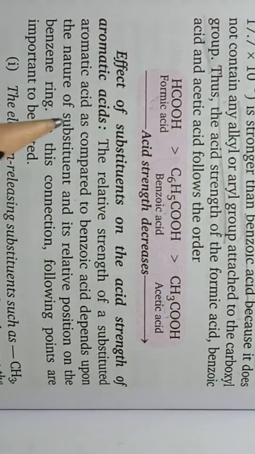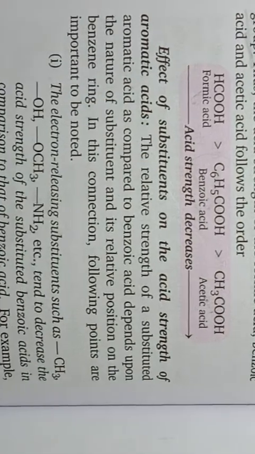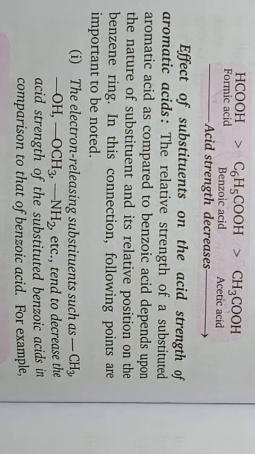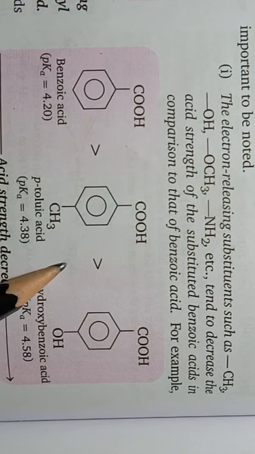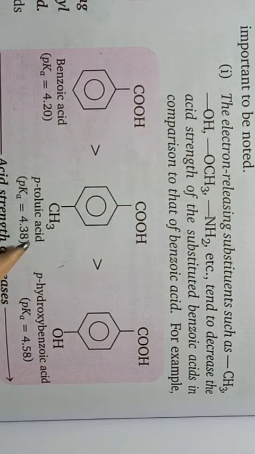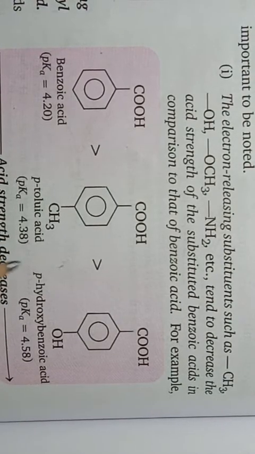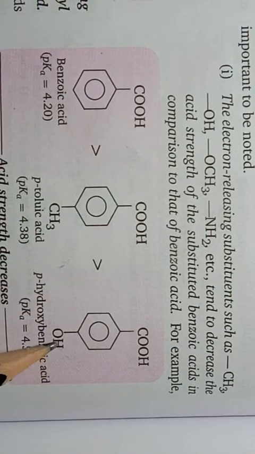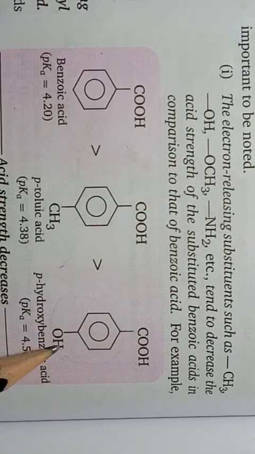Then the effect of substituents on the acidic strength of the aromatic acid. Due to the presence of an electron withdrawing group, the acidic strength of the related acid will increase, and if electron donating groups are present, then the acidic strength will decrease. Okay students, these two are electron donating groups, and electron donation by the OH group in phenol will be more than by the methyl group.